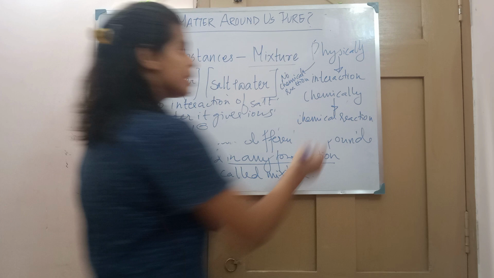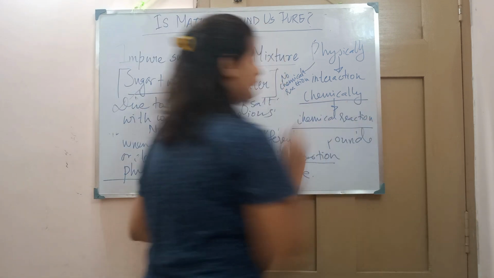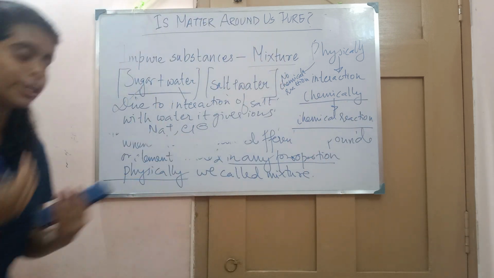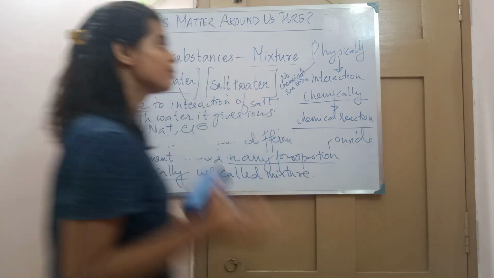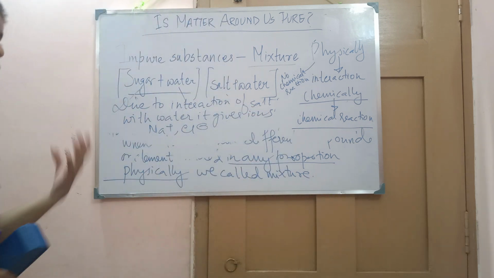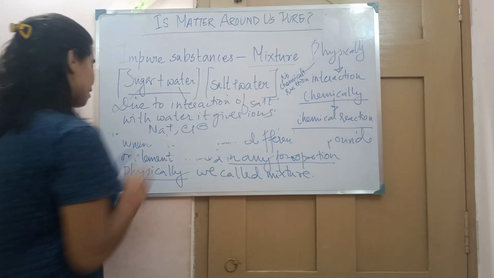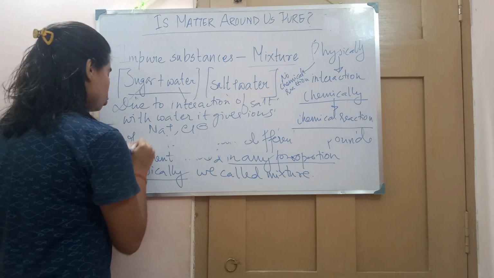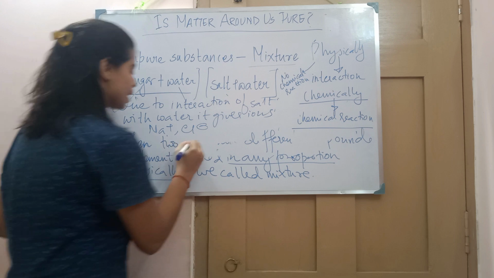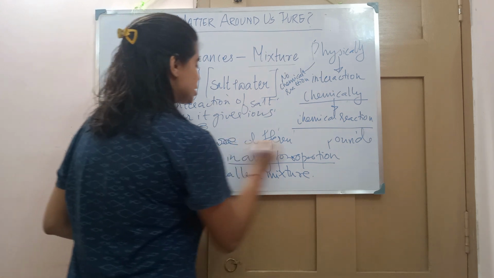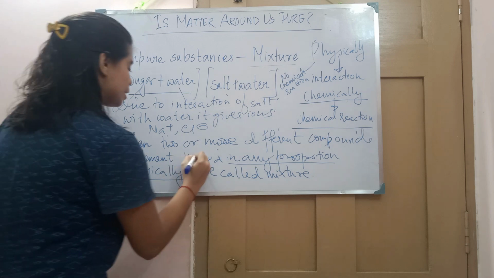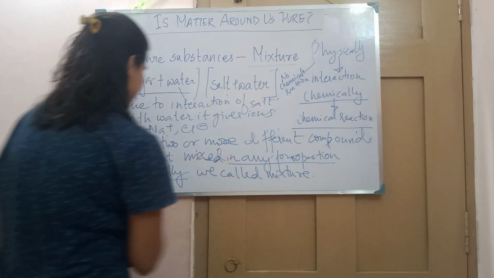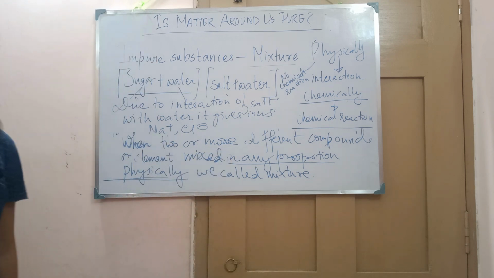If we say chemically, it means a chemical reaction is involved. But when we mention physical, it means only interaction is involved, no chemical reaction. So in general, when two or more different compounds or elements are mixed in any proportion physically, we call it a mixture.